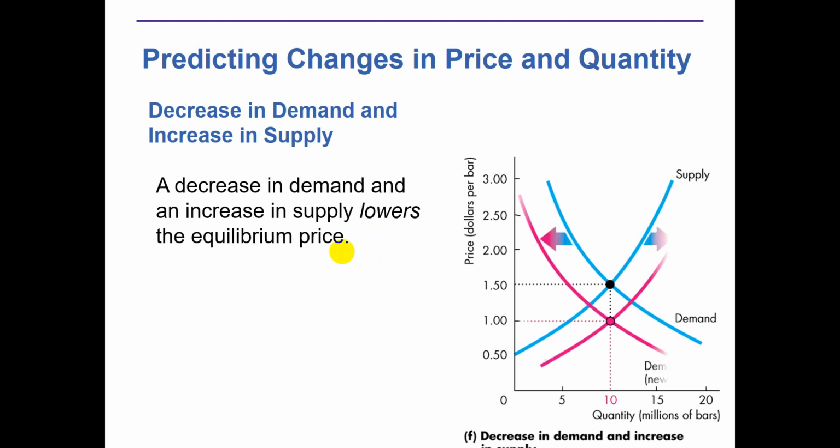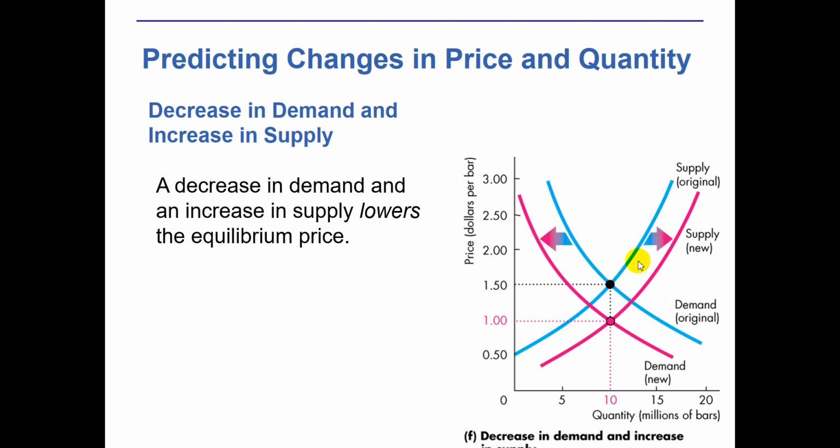Logically speaking, if the demand decreases, there must be oversupply. So if demand decreases and supply increases, it's a kind of counteracting effect, and then the surplus area will increase. You see, this is the surplus area.